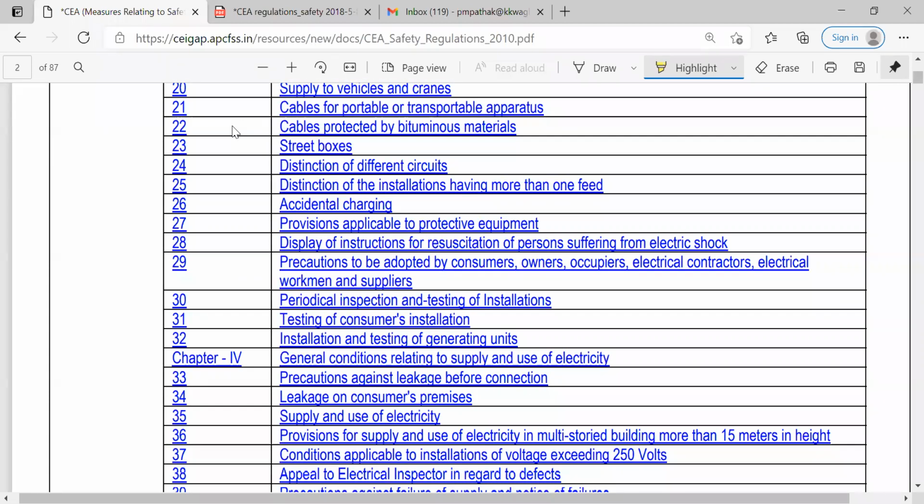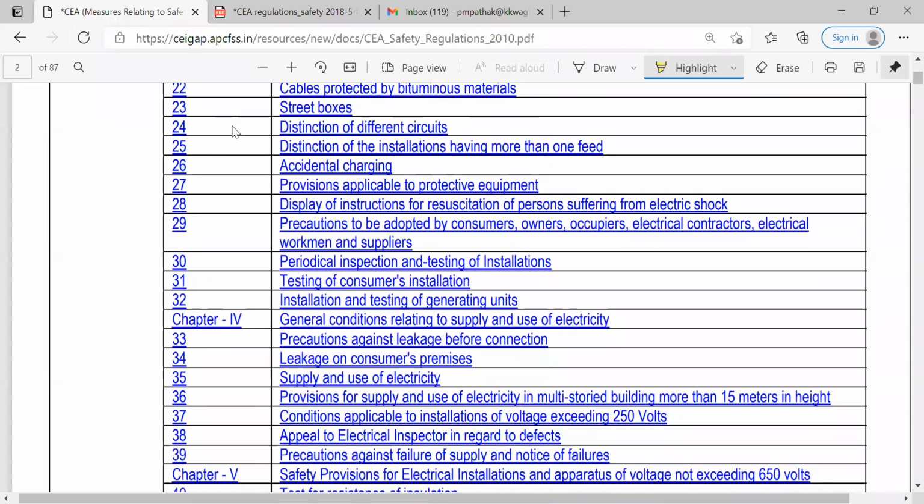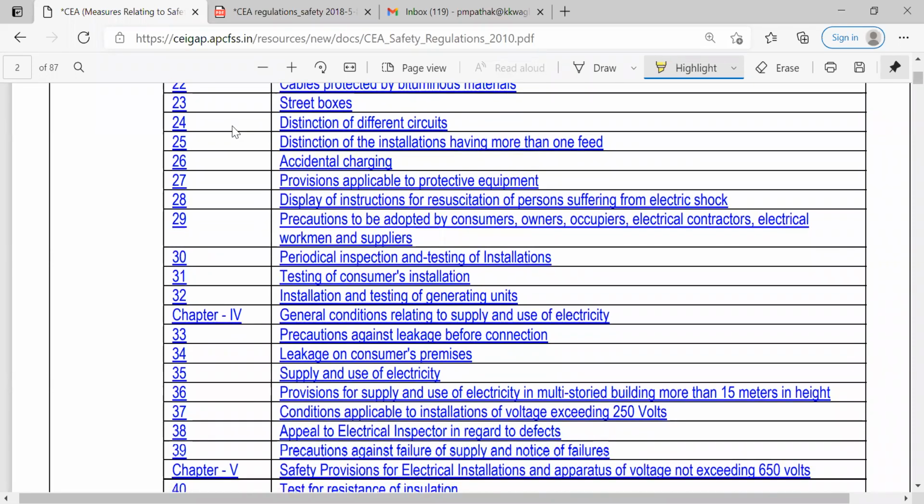So for all these cable related activities, what exactly the material of construction is, what the thickness of that cable is, what the current capacity of that cable is, what voltage supply is required for that cable, all these things should be studied first, and only then are these cables to be provided. Then street boxes, distinction of different circuits, distinction of the installations having more than one feed, and accidental charging. So these are the various parameters on which rules 23, 24, 25, 26 are going to focus.